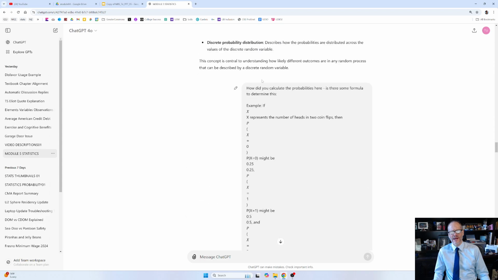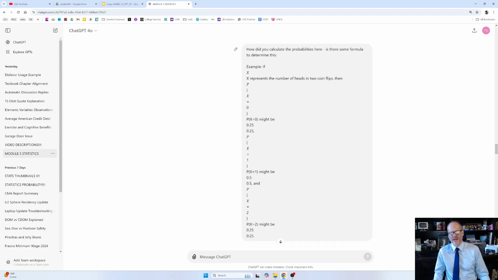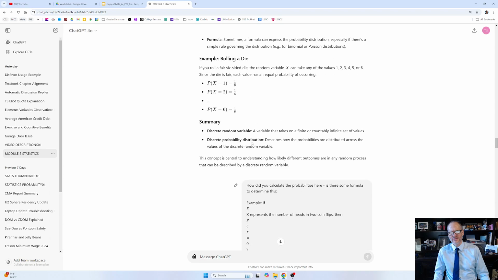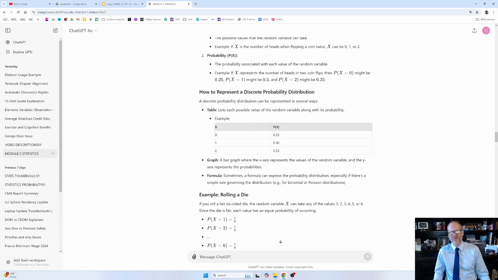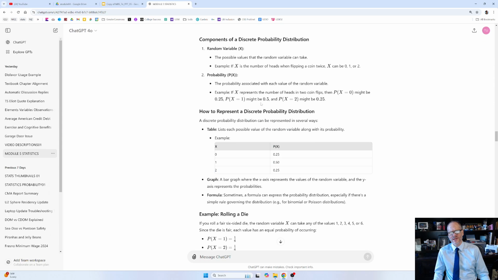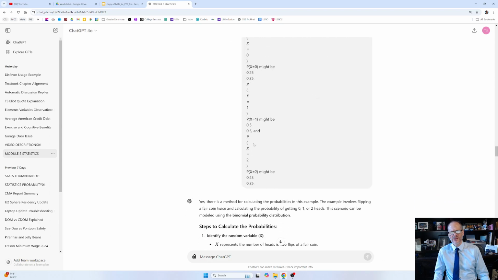I asked, how did you calculate the probabilities here? Is there some formula to determine this? And this is the probabilities of 0.25, 0.5, and 0.25 for flipping a coin. And random variable alongside discrete probability distribution represented in 3 ways. So I'm just looking for, X is the number of heads when flipping a coin twice, right? Number of heads when flipping a coin twice. We asked, how did you calculate that?